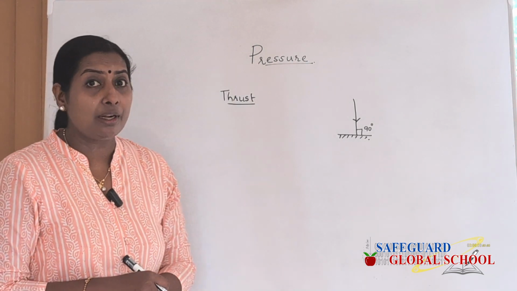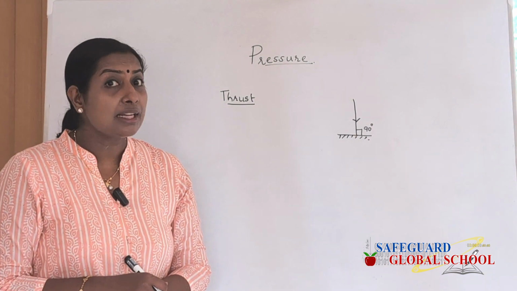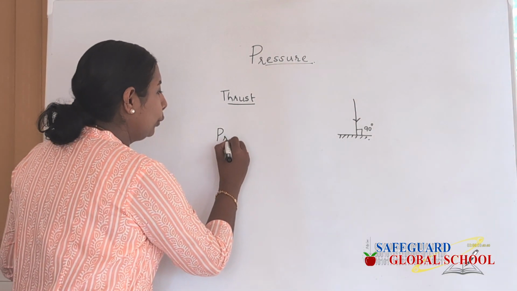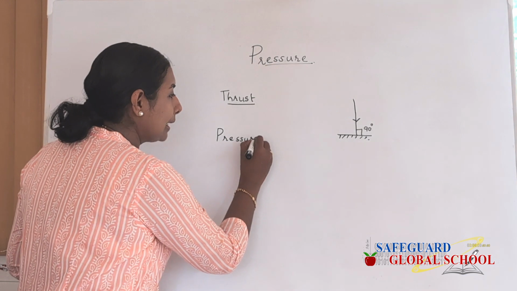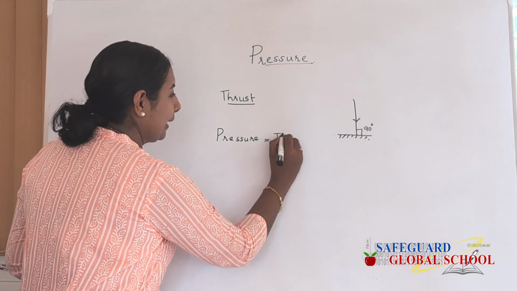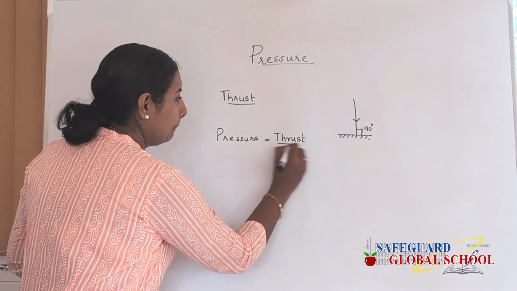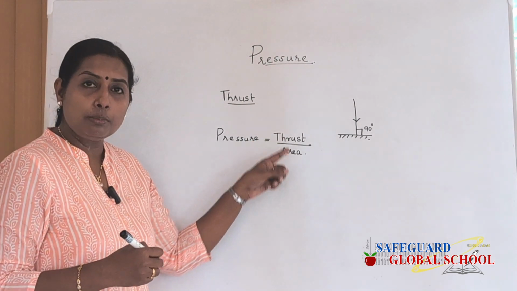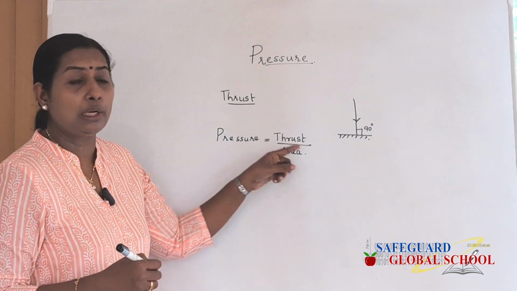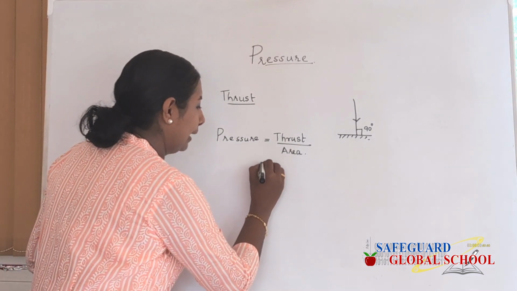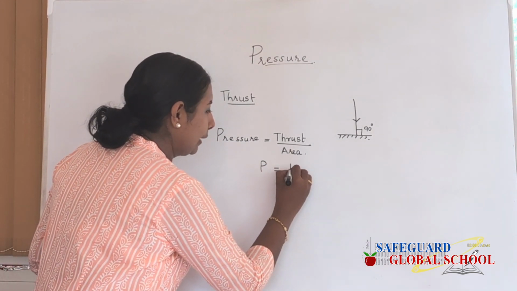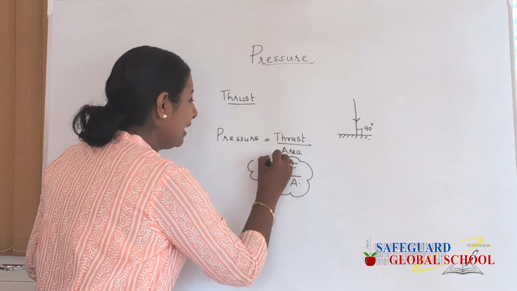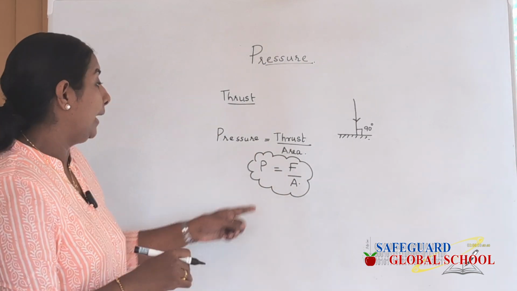Now we pass on to the concept of pressure. So how is pressure defined? Pressure is thrust per unit area. So how will you write the mathematical equation for pressure? Pressure can be written as thrust by area. In some cases, we write it as force by area, but you have to understand that this force is perpendicular to the area. So, in the abbreviated form, pressure is equal to force by area. What is the mathematical equation for pressure? It is force divided by area.